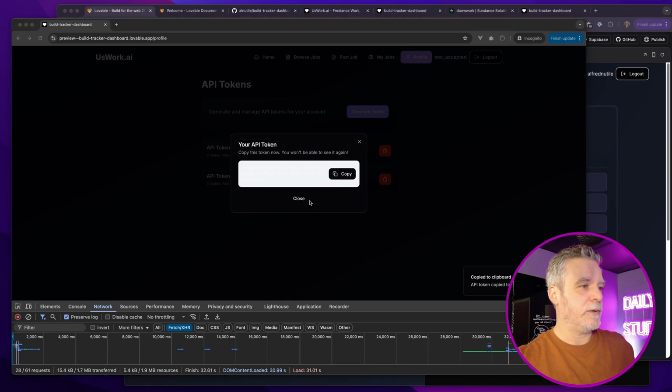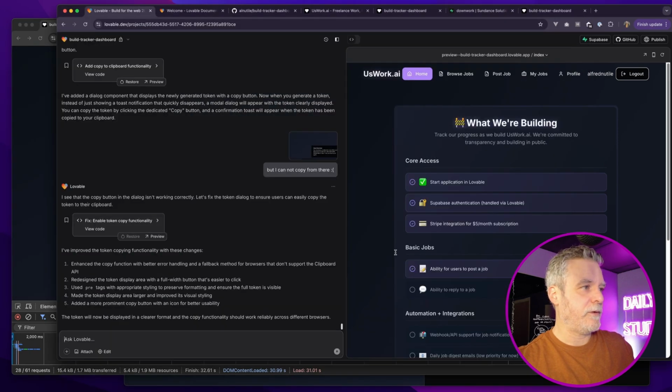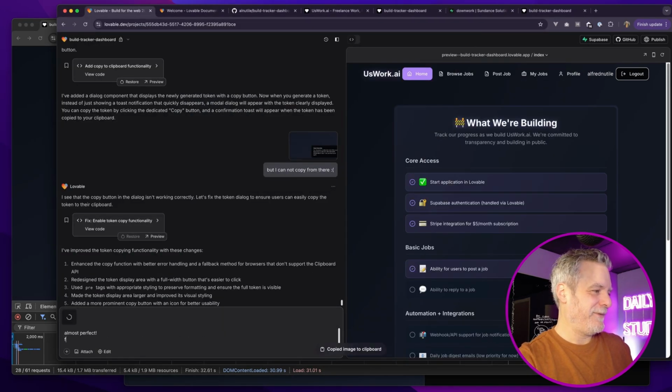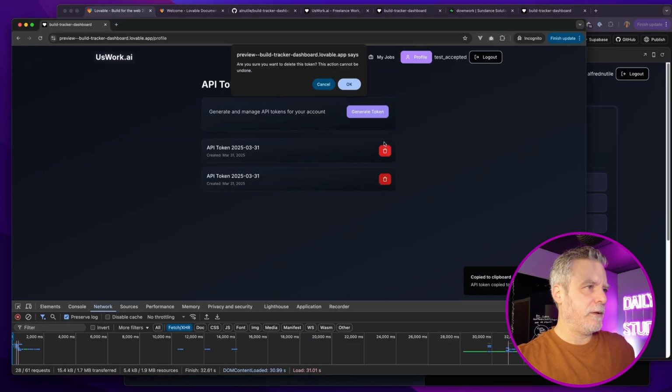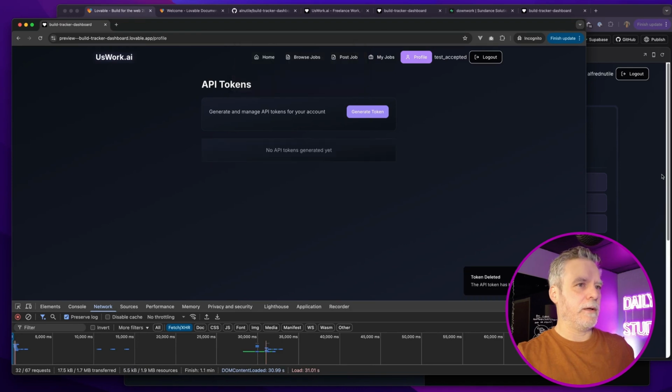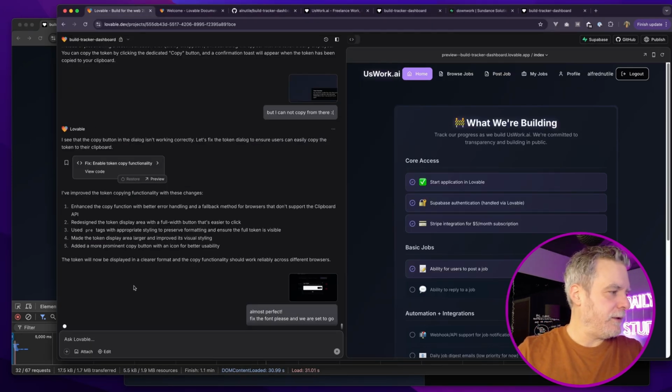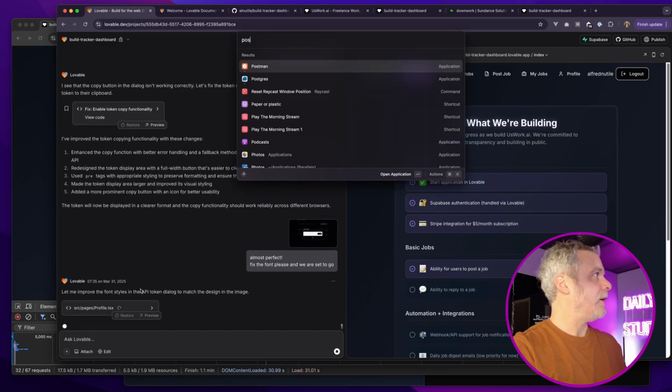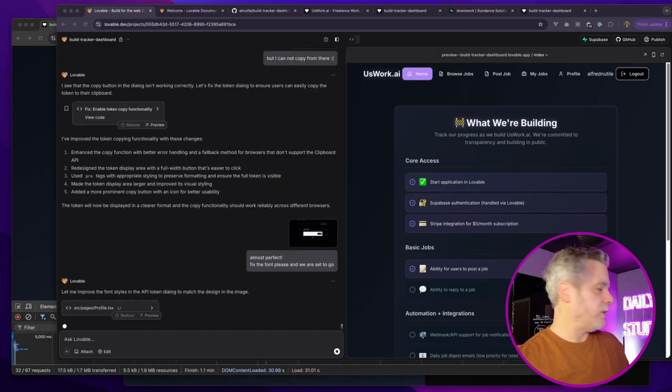All right, we got a token and I'm gonna tell it to just fix the font. Oops, don't wanna do that. Fix the font, please. Delete and delete. All right. And then we'll build the API to get jobs posted, and then we'll move on from there. I want to see people's emails too, because people need to communicate. So let's do that as well. And then I want to, let's see.